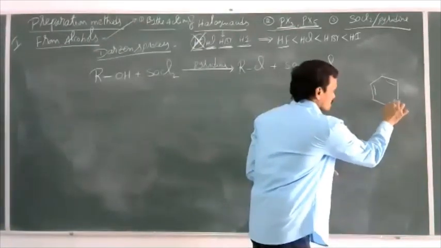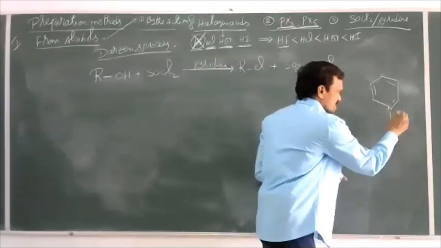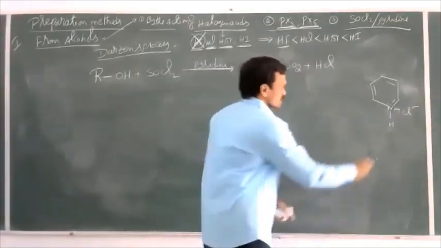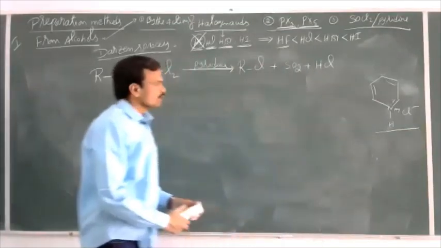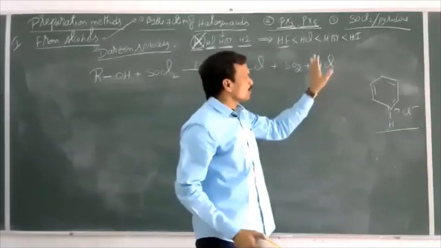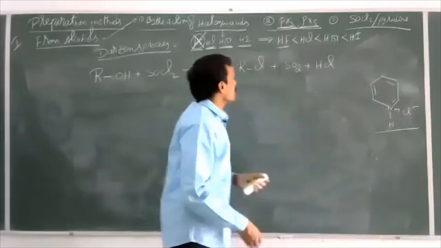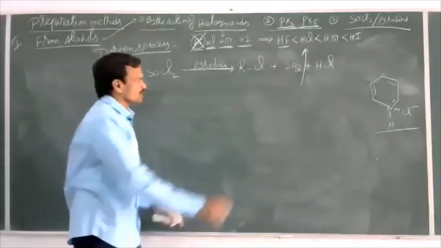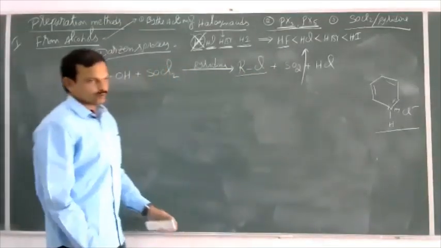This nitrogen donates an electron pair to H plus and forms N-H plus, and Cl minus is bonded here, which is called pyridinium chloride. Pyridine reacts with HCl, and HCl is neutralized by pyridine to form pyridinium chloride. And SO2 is a gas, it will escape out easily. Then what remains here? Only haloalkane.